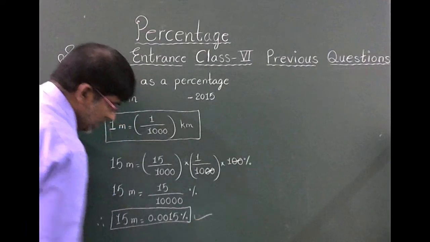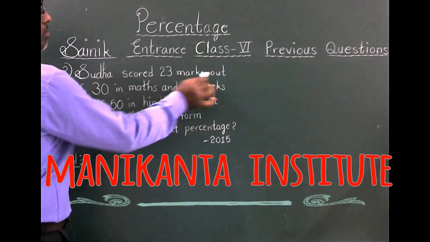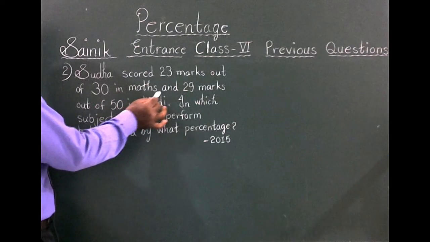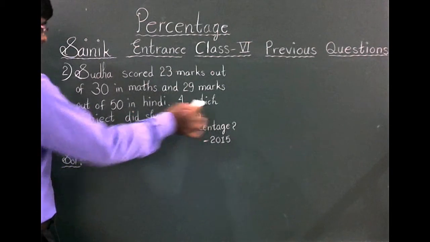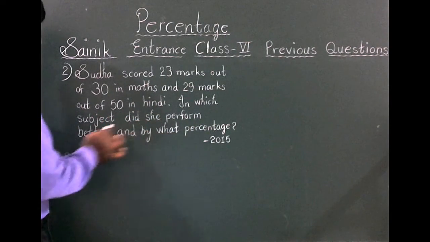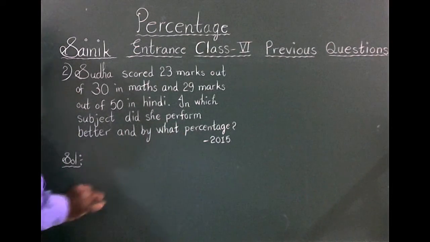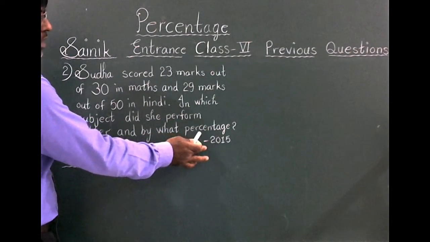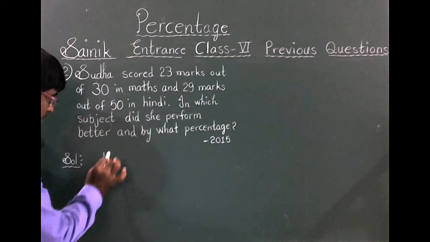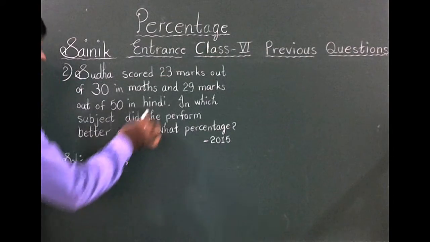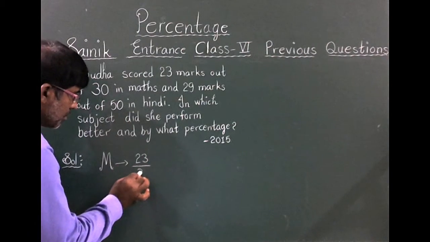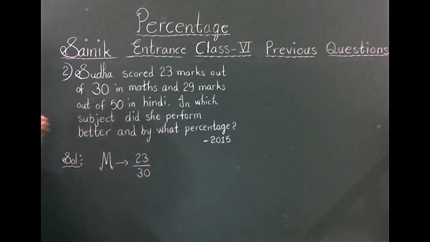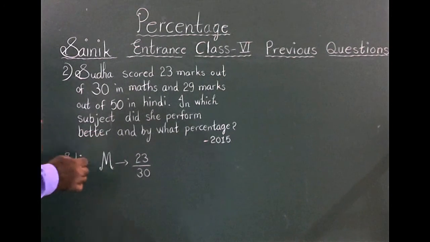Therefore, 15 meters is equal to 0.0015 percentage. Next problem: Sudha scored 23 marks out of 30 in maths and 29 marks out of 50 in Hindi. In which subject did she perform better and by what percentage? This problem was asked in 2015. In mathematics she got 23 out of 30. To convert it into a percentage, simply multiply by 100.